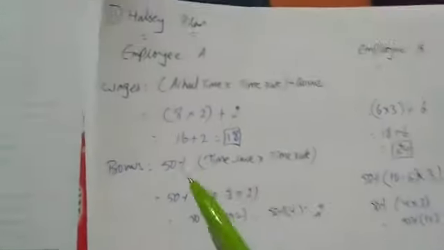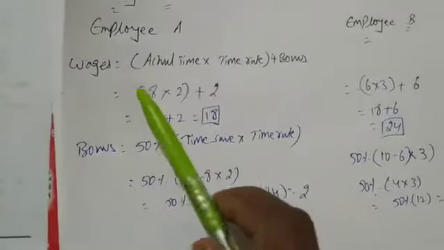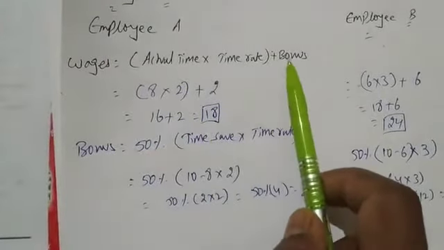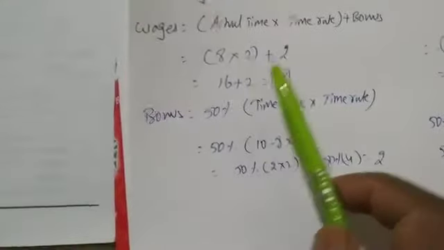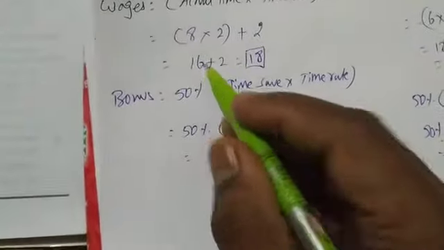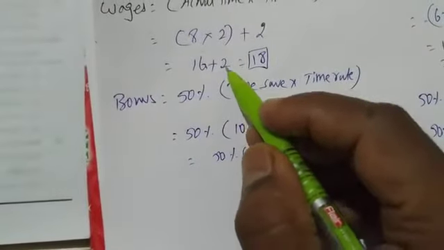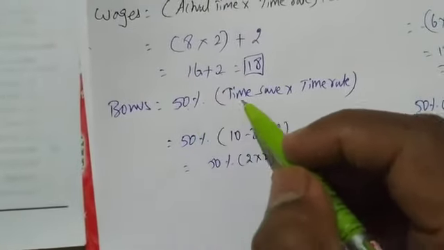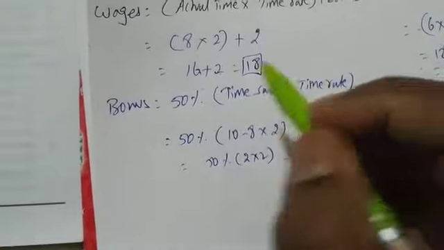Let me explain. The formula is very easy. Wages equal to actual time into time rate plus bonus is the formula. So actual time is given here as 8 hours for employee A. So I have written 8 hours into rate, which is given as 2. Okay, bonus we don't know. So 8 into 2 is 16. This is basic pay and we are finding out bonus. How to find out bonus? Bonus formula is 50% of time saved into time rate.